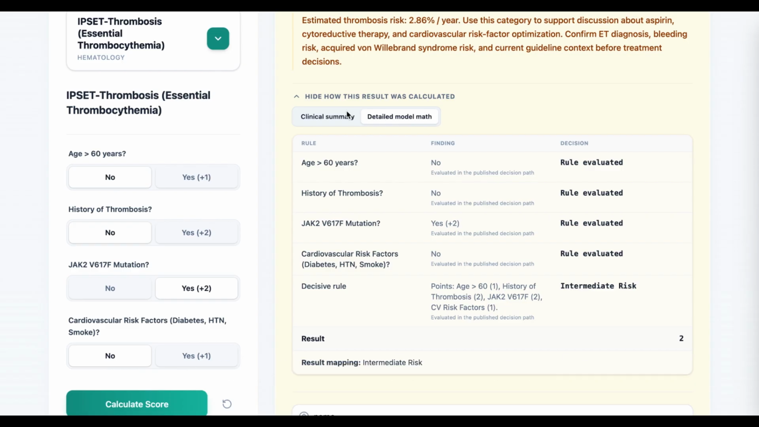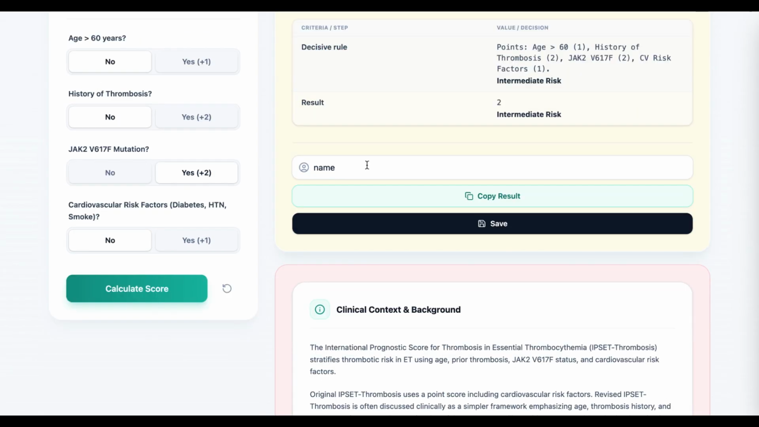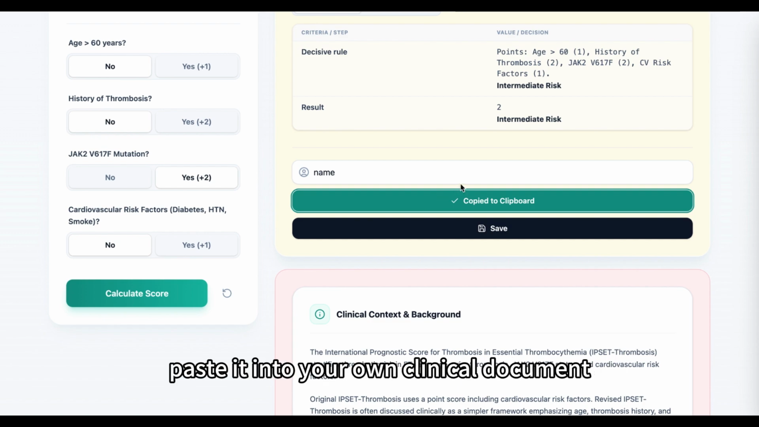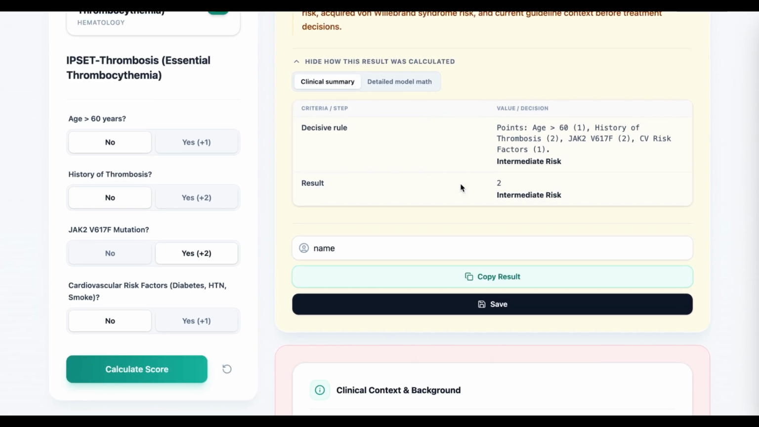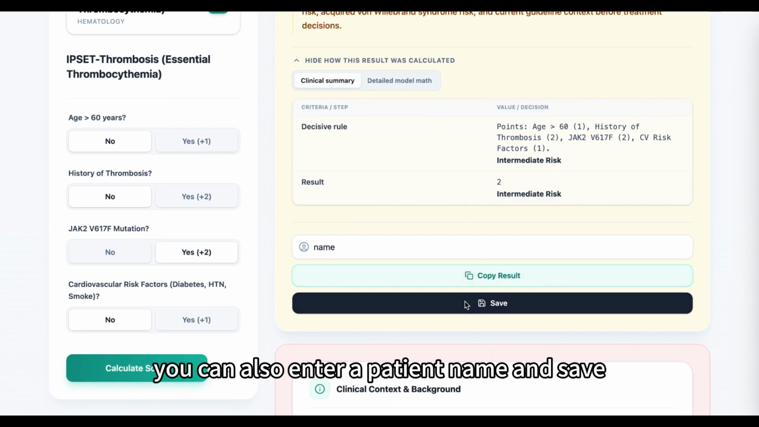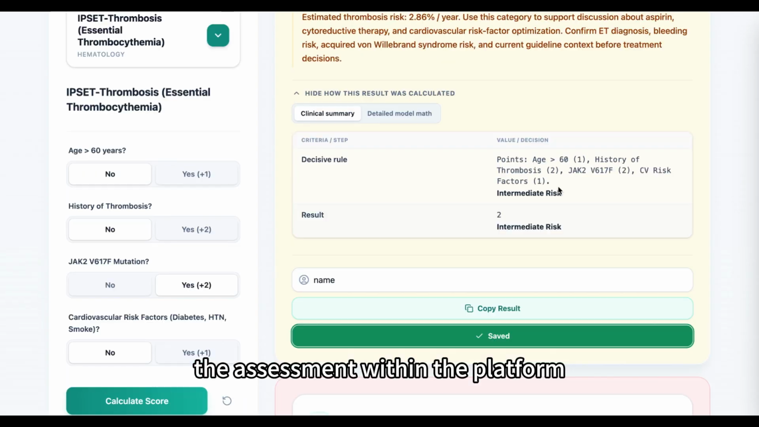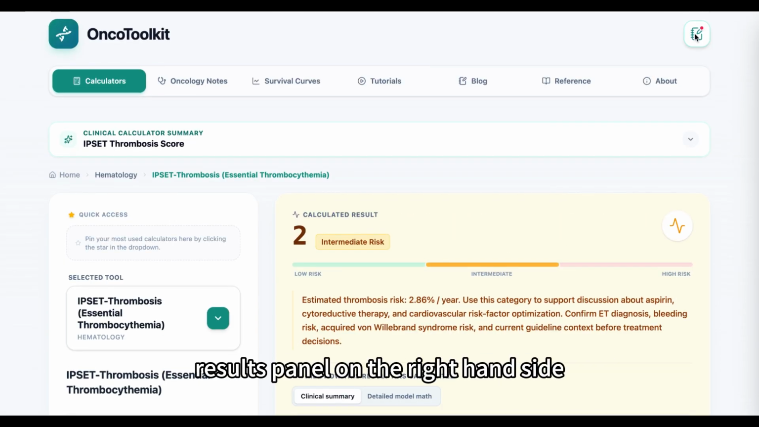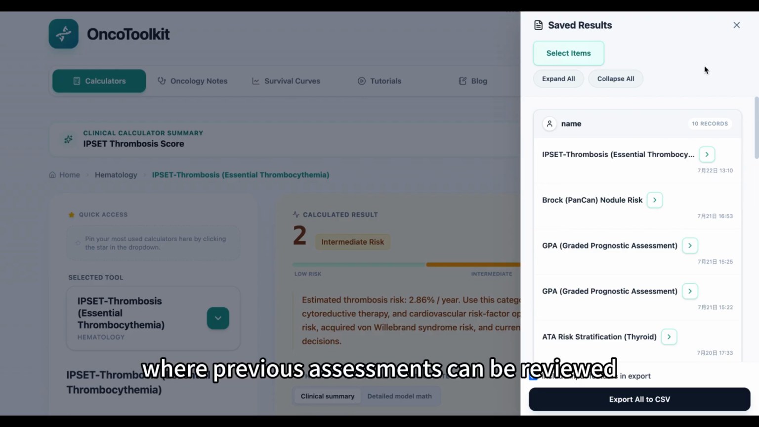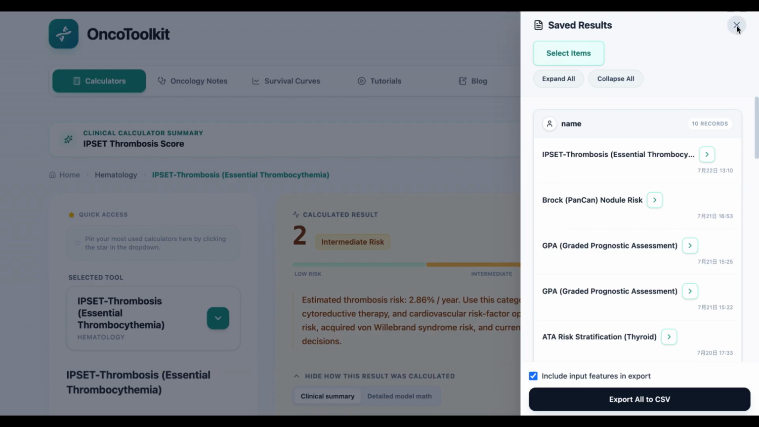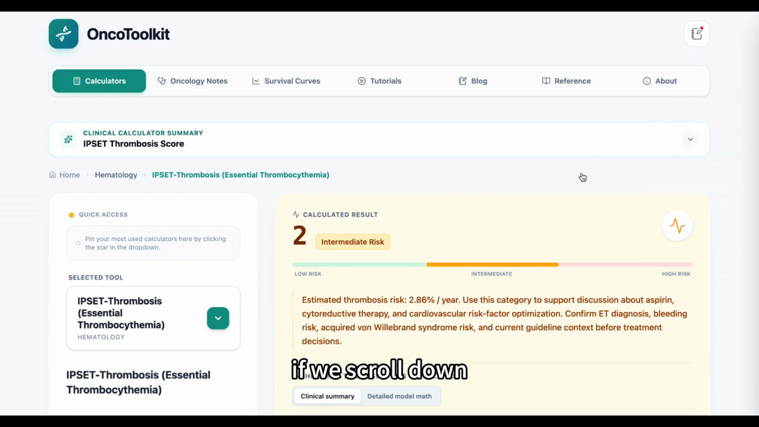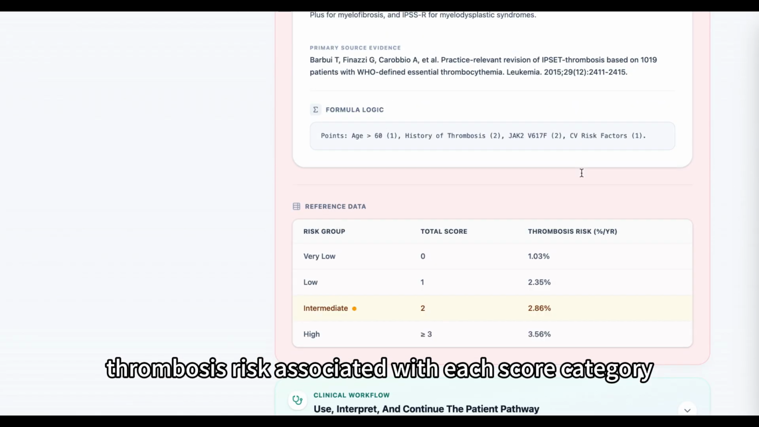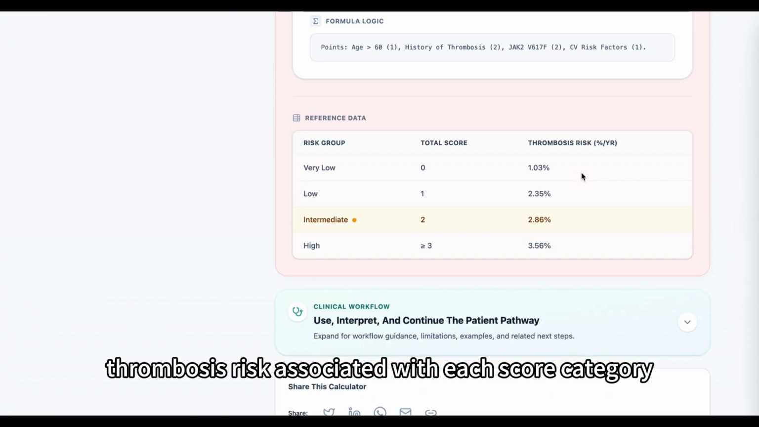points. If you need to use the assessment elsewhere, select Copy to copy the result as plain text and paste it into your own clinical document. You can also enter a patient name and save the assessment within the platform. Once saved, the case will appear in the Saved Results panel on the right-hand side, where previous assessments can be reviewed. If we scroll down, the reference data shows the estimated annual thrombosis risk associated with each score category.